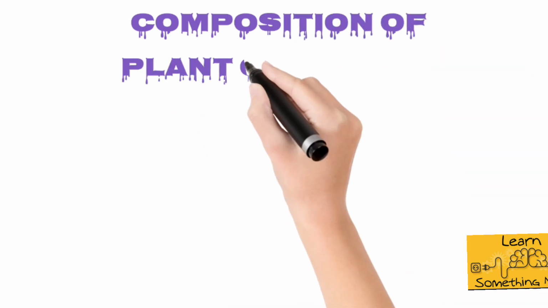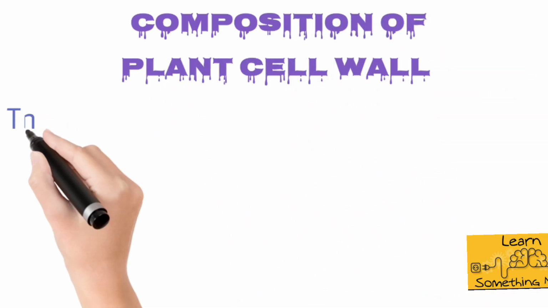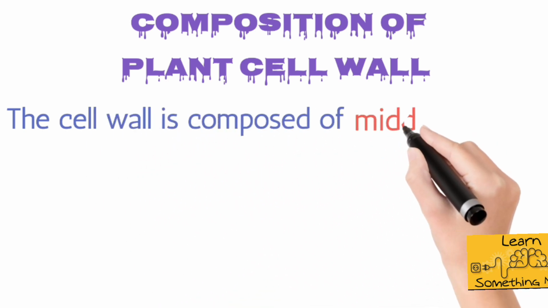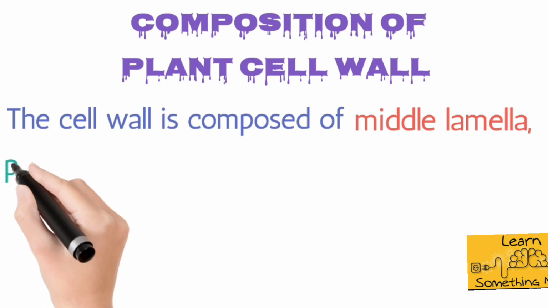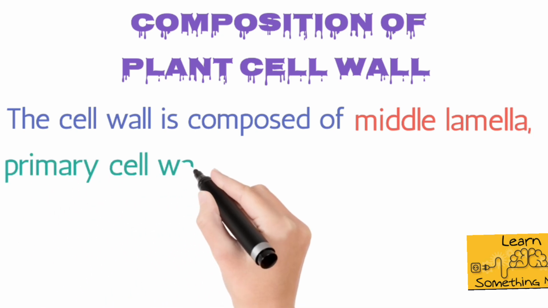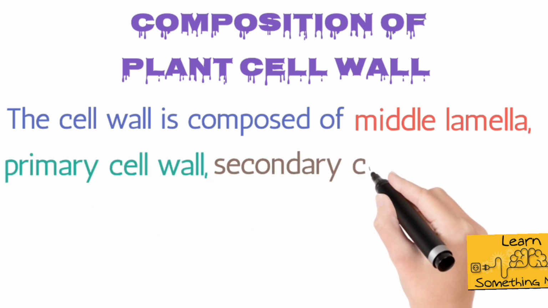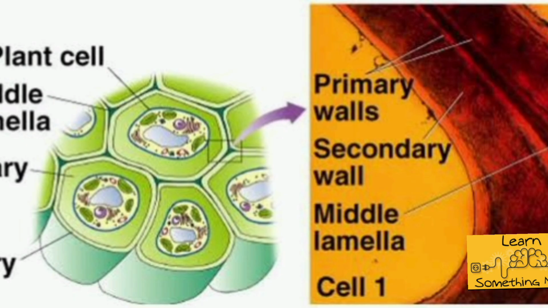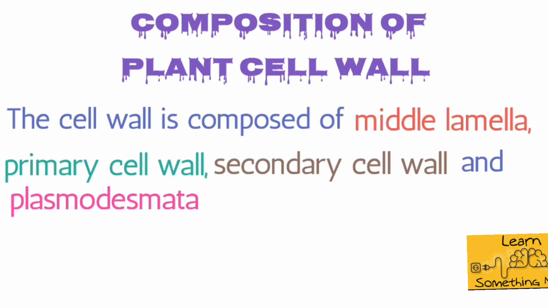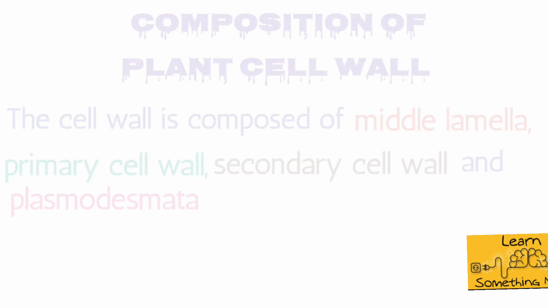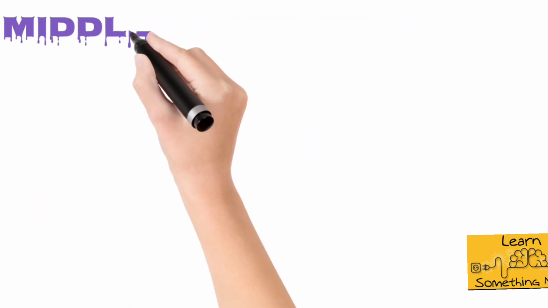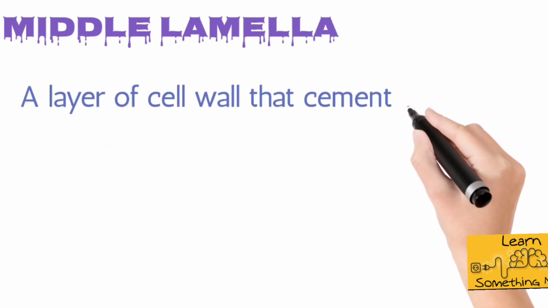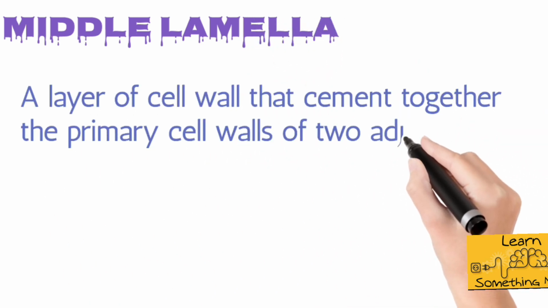So now let's try to understand the composition of the plant cell wall, in which we will be discussing the components through which the cell wall is composed. The cell wall is composed of middle lamella, primary cell wall, secondary cell wall, and plasmodesmata. So let's begin by discussing all these components one by one, beginning with the middle lamella. Middle lamella is a layer of the cell wall that acts as a cementing material between two primary cell walls.